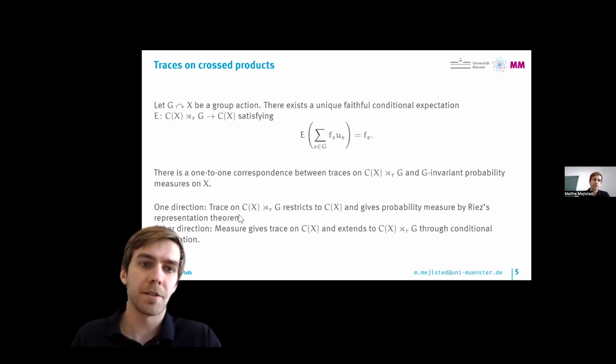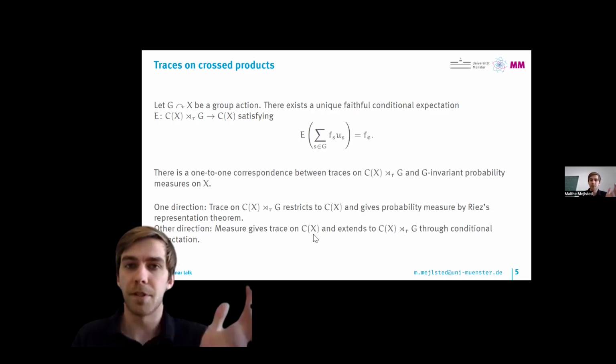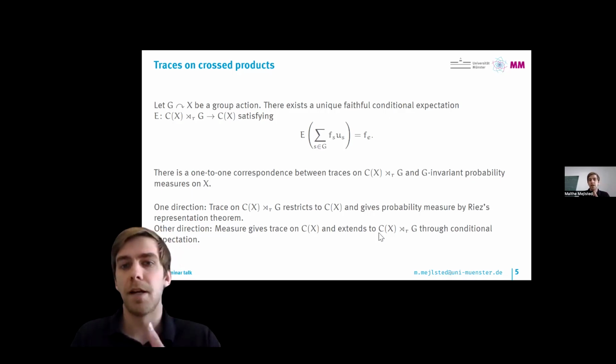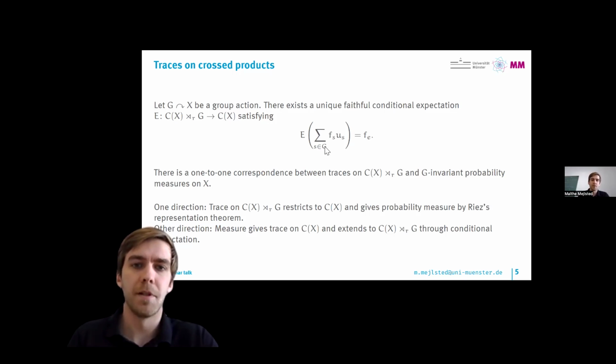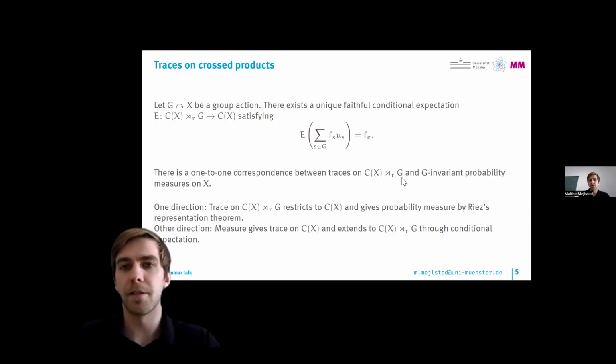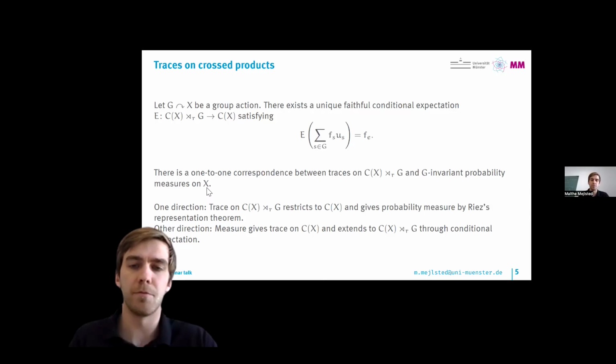And this is now something that gives you a probability measure by Riesz's representation theorem. Whereas in the other direction, if you have a measure on X, this gives you a trace on C(X) by just integrating with respect to this measure. And you can extend this to the whole crossed product through composing with the conditional expectation. So we really have a very nice way of going back and forth between traces on this C-star algebra and something which is a priori maybe not C-star algebraic, namely G-invariant probability measures on X. So something that is very much to do with the group action.